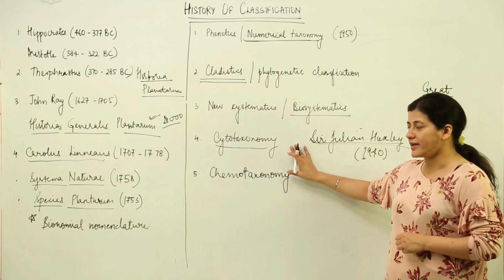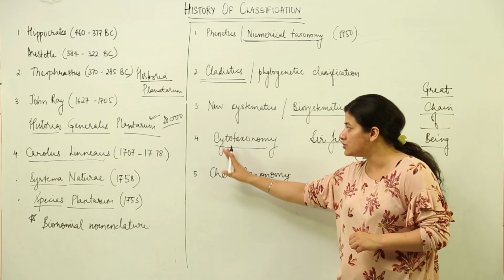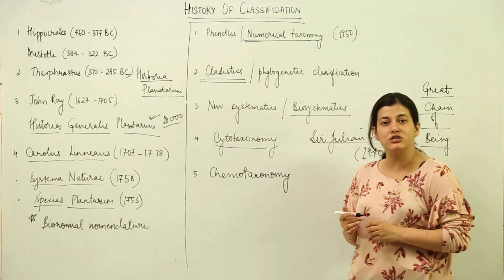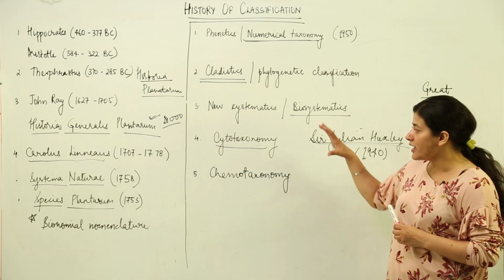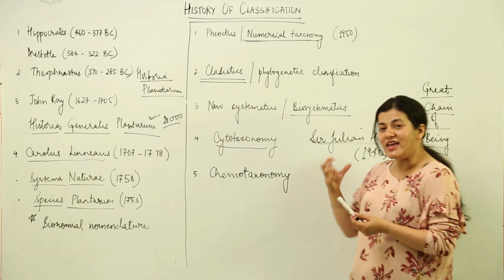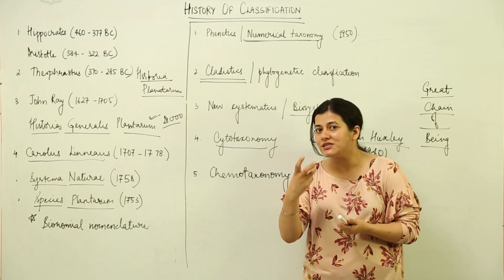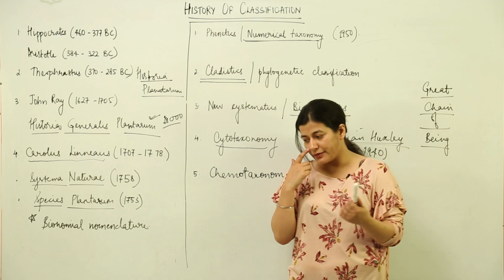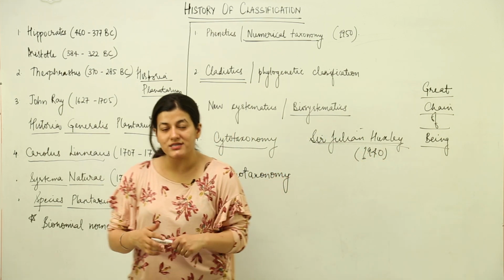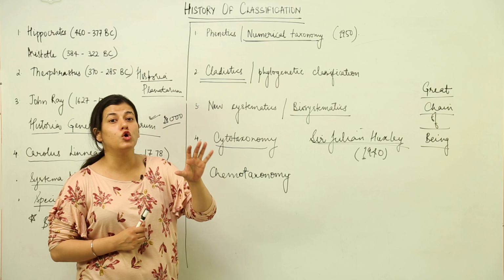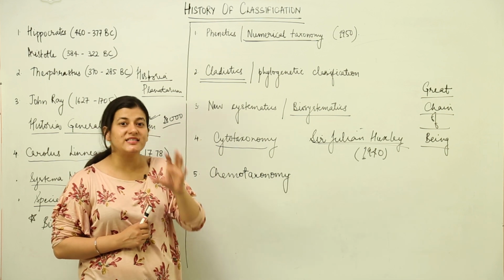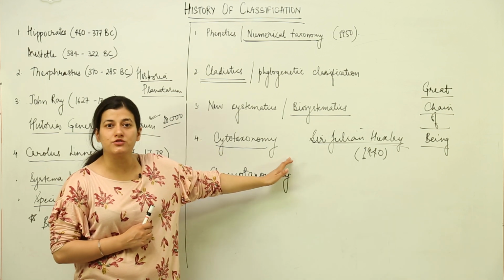Now the next thing that we have is cytotaxonomy. When I talk about cytotaxonomy, break this into taxonomy and cyto. The word cyto refers to the cell. So what we are going to deal with is, inside the cell of an individual organism, we are going to see certain characteristics. What does the cell comprise of? First of all there is a nucleus. Primarily we deal with the chromosome numbers and the chromosome size, that is the basis of cytotaxonomy.